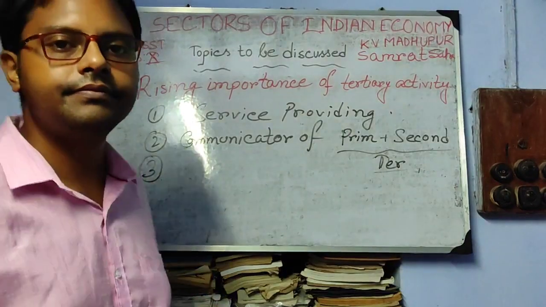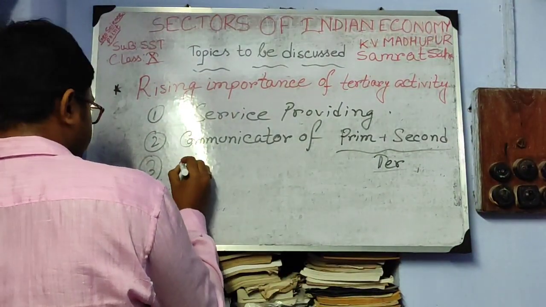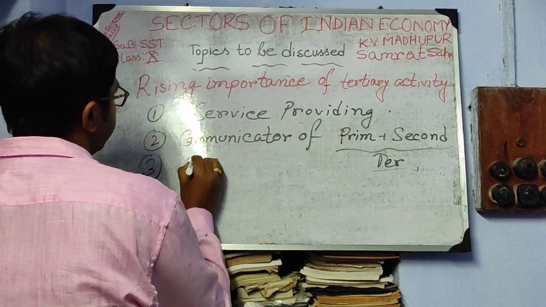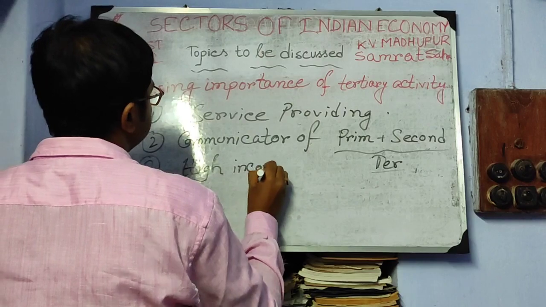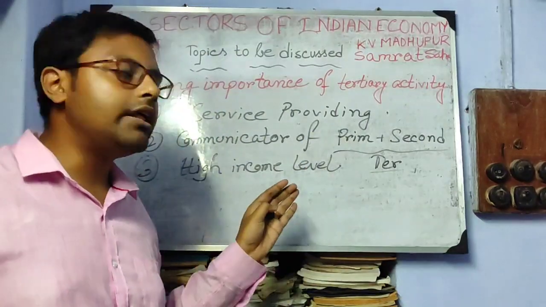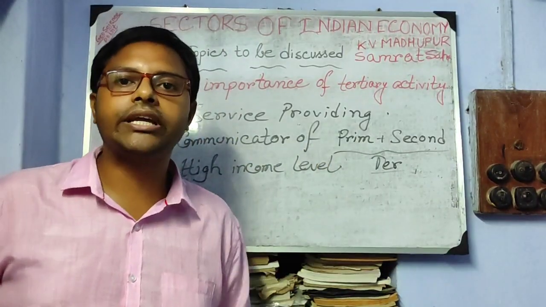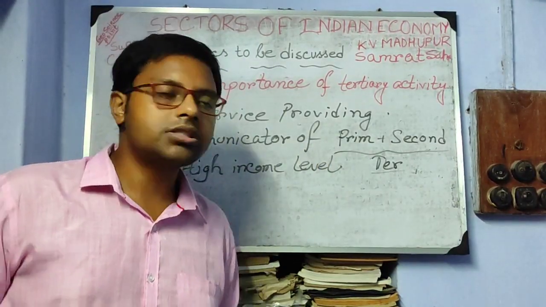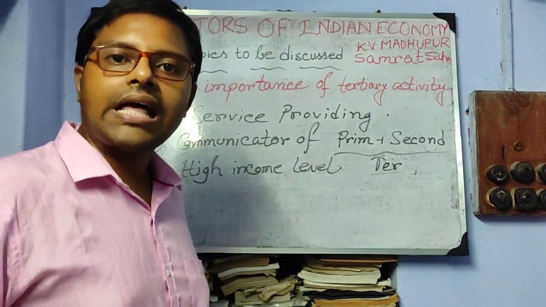Third one is high income level. The income level in the tertiary sector is higher than the previous two economic activities because it is a service providing activity and it is a high paid salary activity.